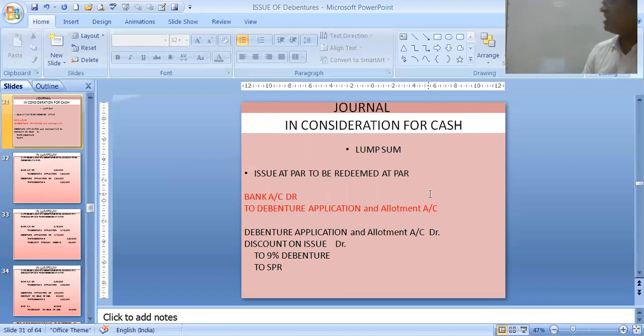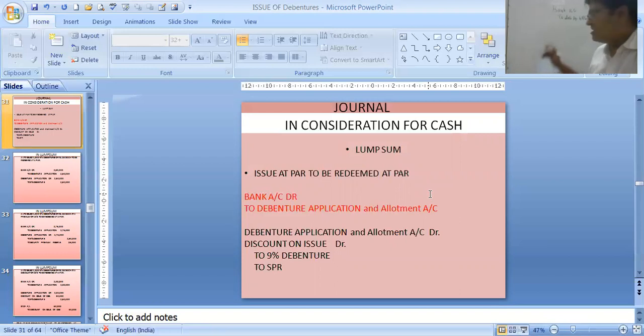My first journal entry, bank account debit. Suppose we have only one debenture. So bank, suppose par value is 100, to debenture application and allotment. Then this debenture application and allotment will be transferred to where? It will be transferred to debenture, not debenture capital.